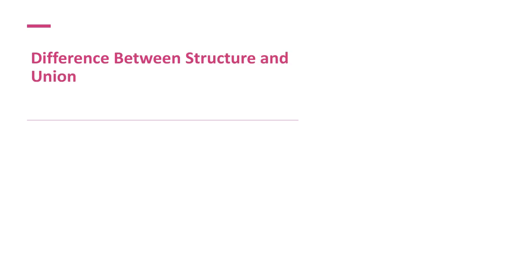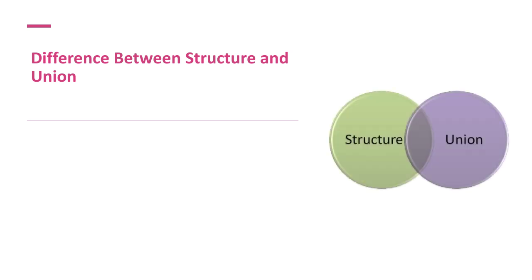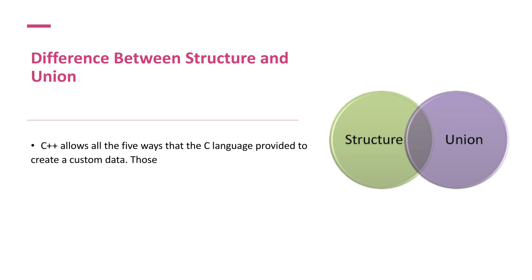Let's right away get into what C++ or C offers for data types, special things like structure and union. C++ allows all the 5 ways that C language provides to create a custom data type. Those 5 ways are structure, bit field, union, enumeration, typedef. In this session, we are going to study the difference between structure and union.